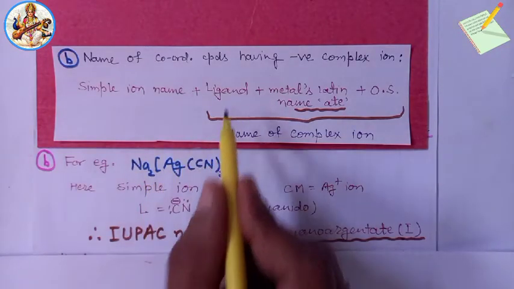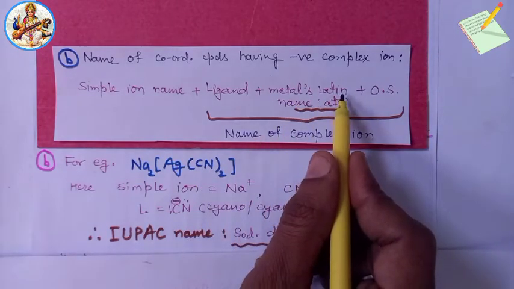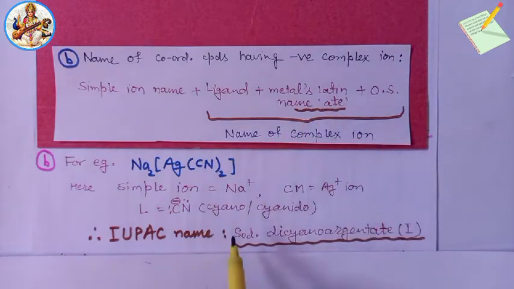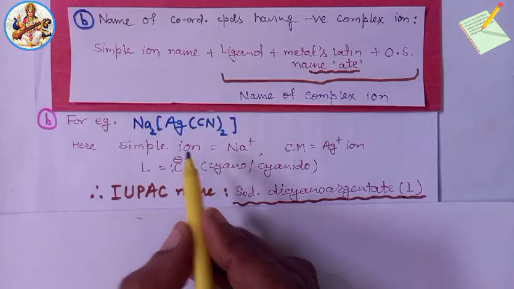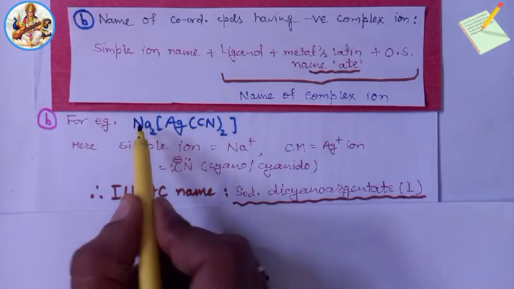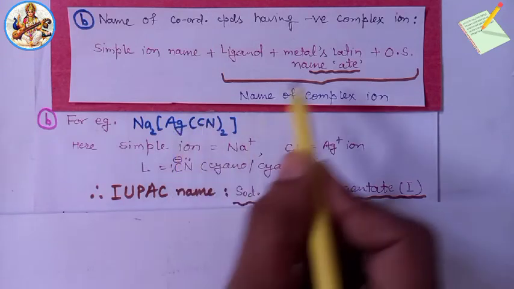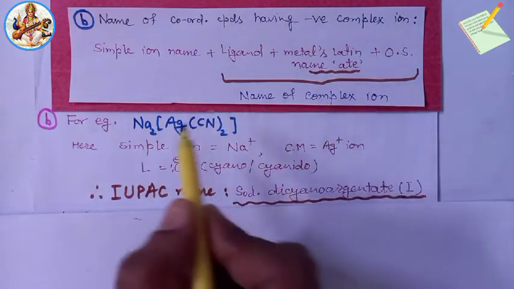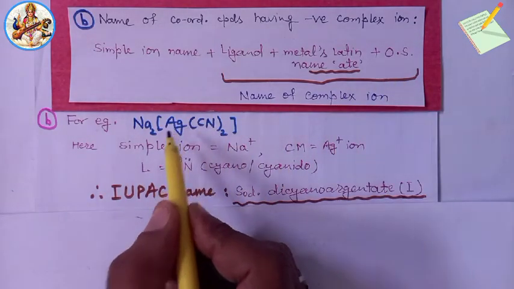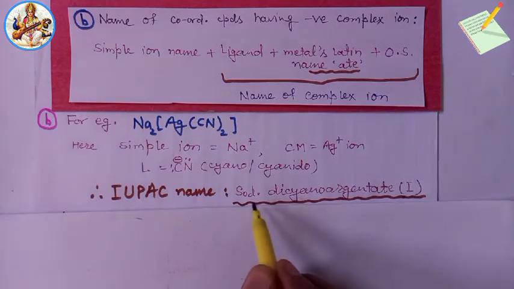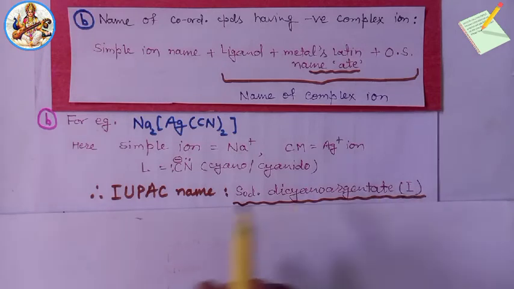After this, the ligand dicyano plus the metal's Latin name with ate, argentate(I). So I repeat, the simple ion is sodium, the ligand is cyano, the metal is argentum, the ate suffix is used, argentate plus oxidation state +1. Therefore, the IUPAC name of the complex is sodium dicyanoargentate(I).